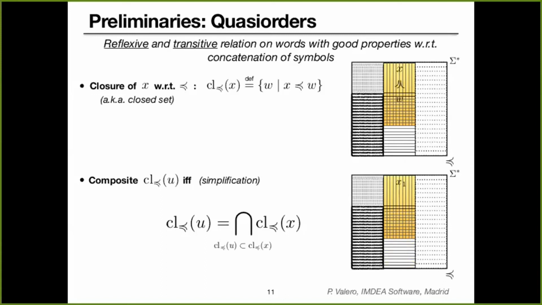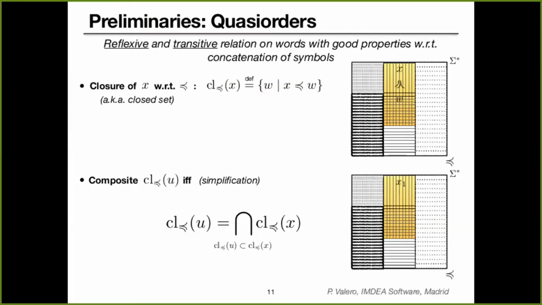In this work, we focus on quasi-orders on words, and we restrict to quasi-orders that satisfy some good properties with respect to concatenation. Now, given a quasi-order, we define the closure of a word, also known as the closed set generated by that word, as we can see here. The idea is that in the closure of a word, we put all the words that are above that given word for a certain quasi-order.